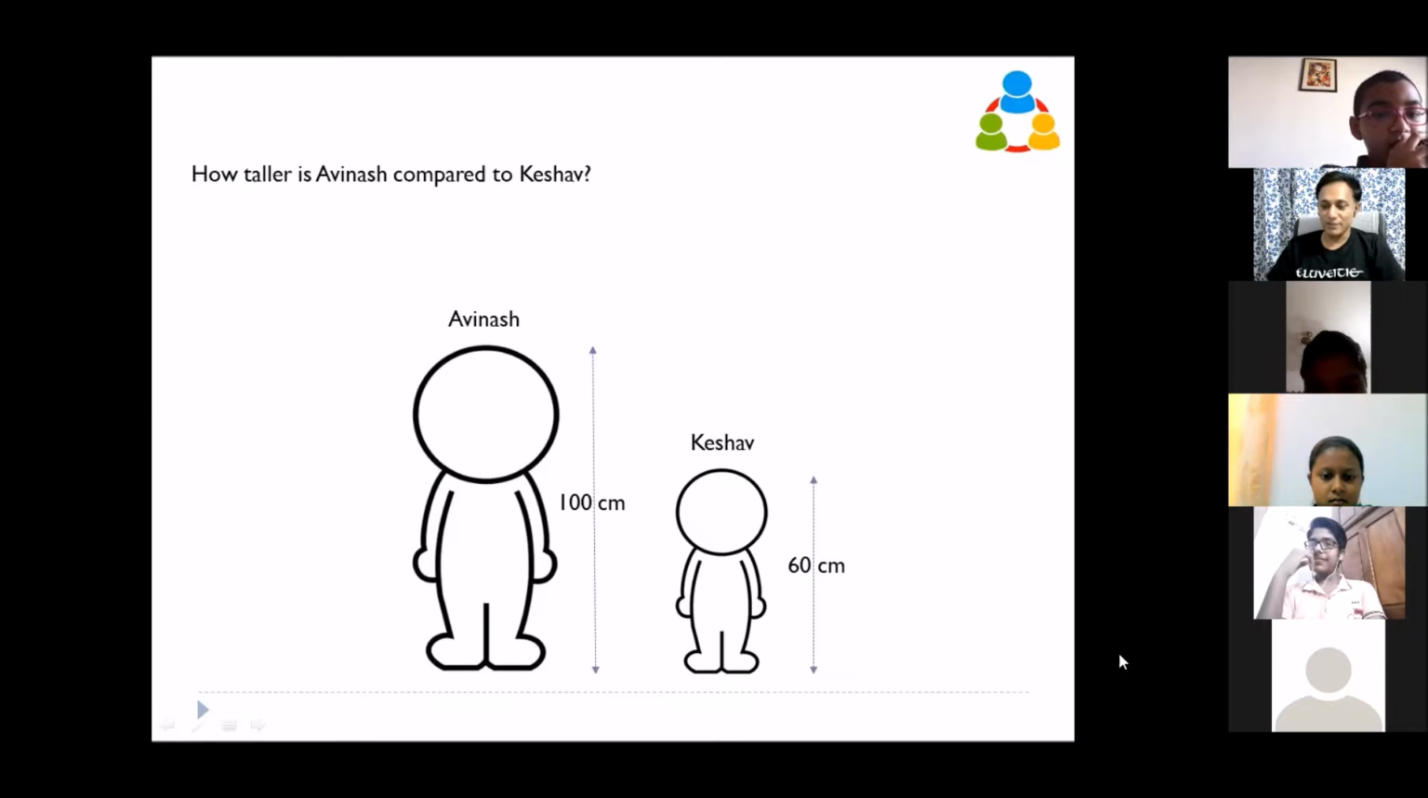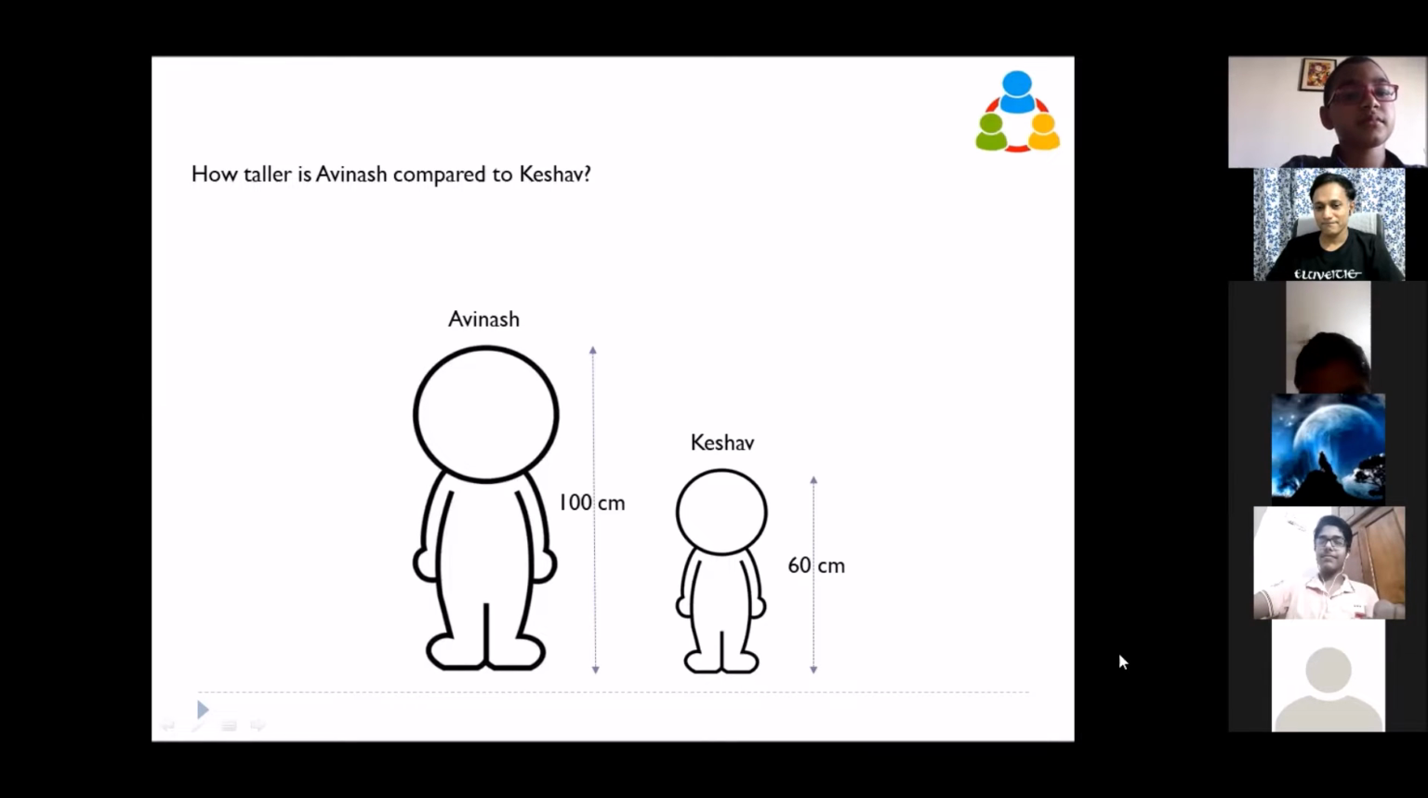Don't get the exact value. Just see how do you do it. Or let us assume you get 80 marks in physics this exam. The next exam you get 90 marks. How much more marks you got in terms of percentage? It's a similar problem. So is it based on Keshav's height? Yeah, that's what, as compared to Keshav. Based on Keshav. Compared to Keshav, how taller is Avinash?